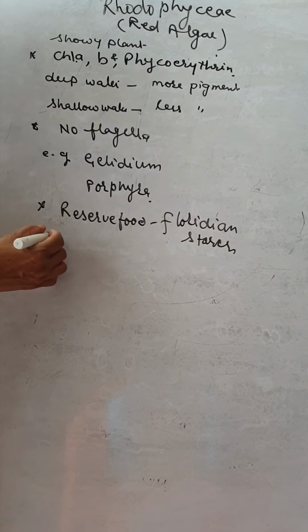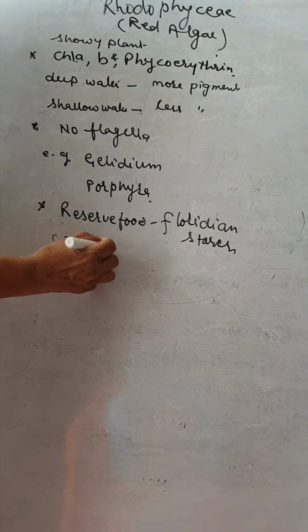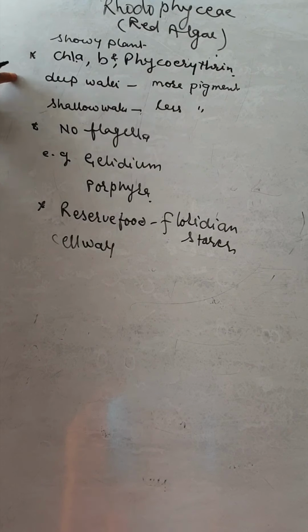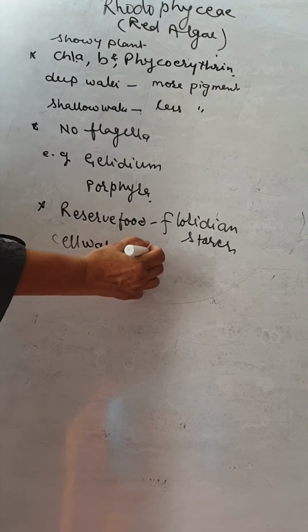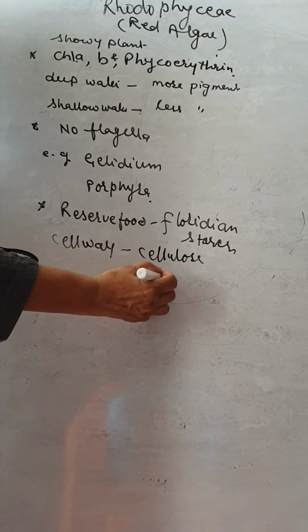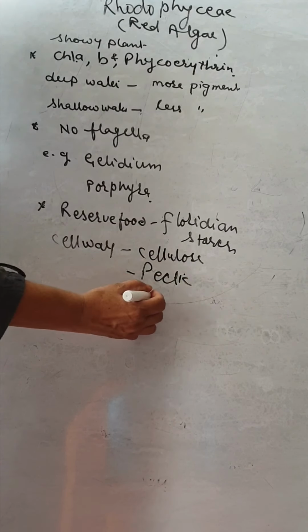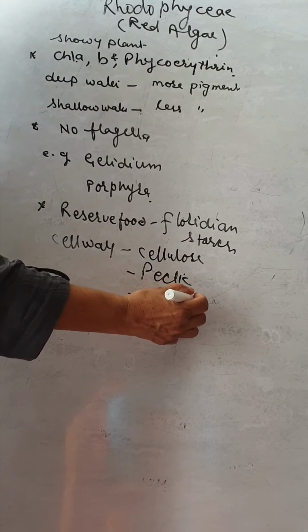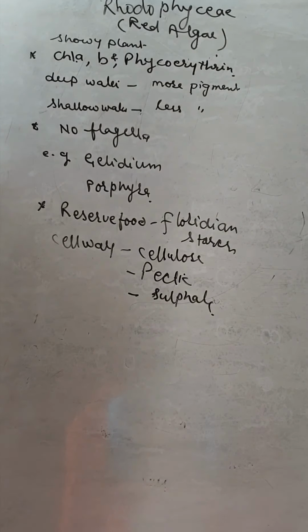The cell wall. These are all the points: pigment, cell wall, reserve food material, flagella, reproduction. We have to discuss them in all the algae. So the cell wall is made up of cellulose, pectic compounds and sulfate.